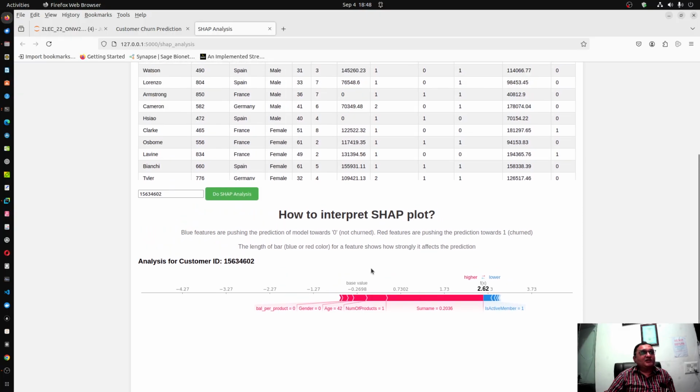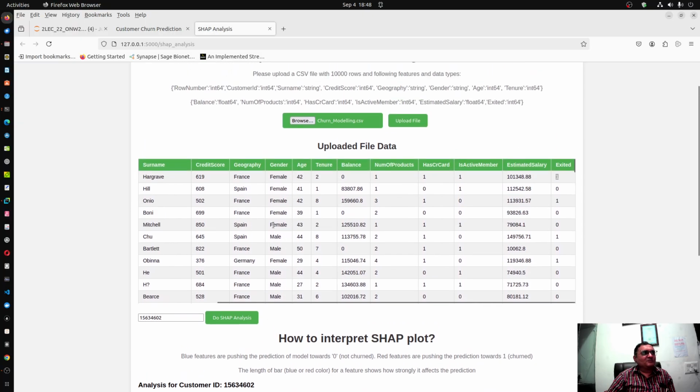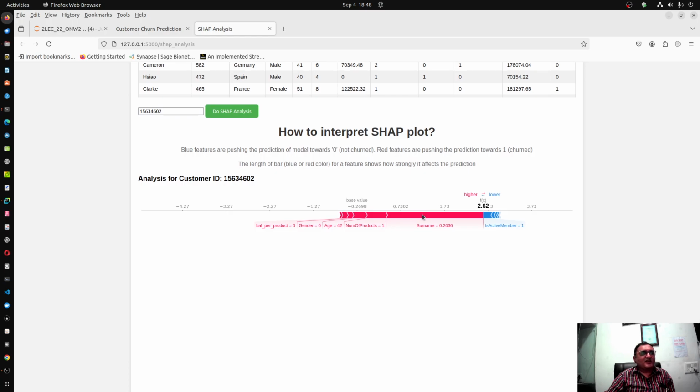In the red also, which factors are responsible for causing the churn? Surname. Now surname is usually removed from the model. Here it was kept because this is just a demo project. But number of products is 1. So those customers who had only one product, say a plain vanilla saving account, are more likely to churn.